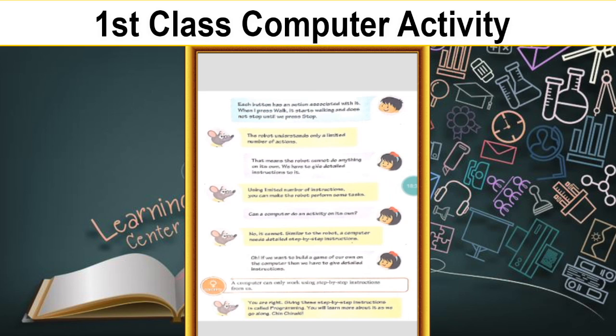If we want to build our own game on the computer, then we have to give detailed instructions. By giving some instructions, it will complete the game.